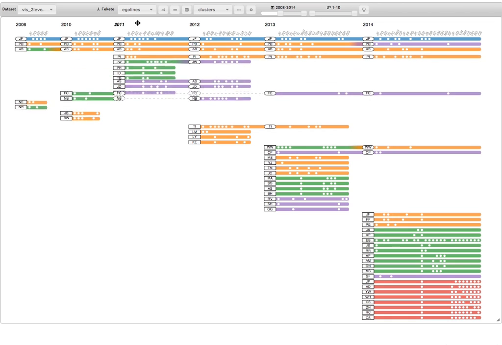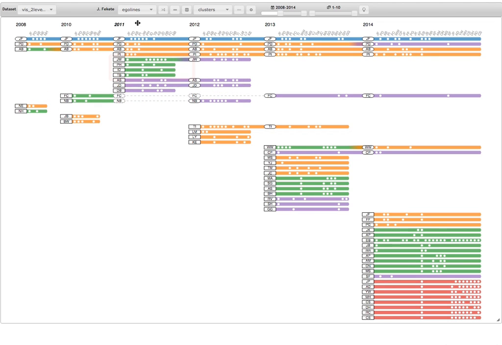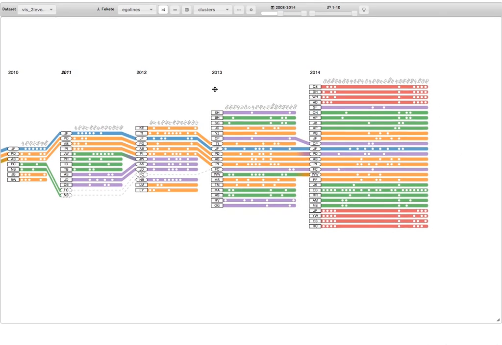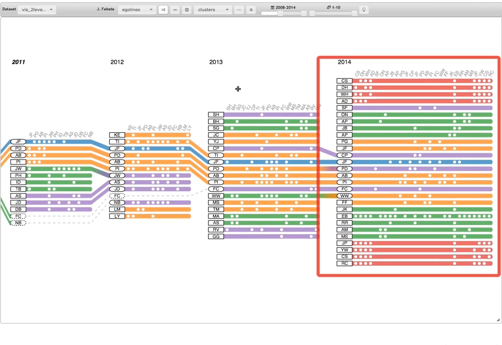We can sort authors by their cluster membership. The green cluster in 2011 disappears in 2012, indicating these authors did not continue working closely together. One author, JW, merged into the purple cluster in 2012, indicating they worked more closely with a different group. As networks grow in size, so does the complexity of their relationships. JF's network is the largest in 2014.